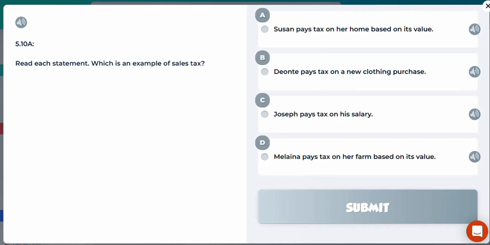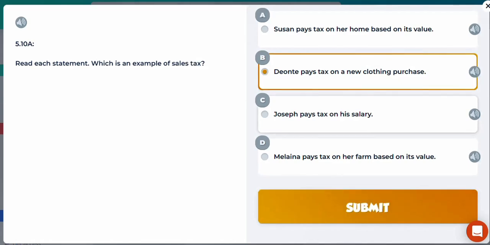The next question says, read each statement, which is an example of sales tax. Well, if you're looking specifically at sales tax, it will apply when consumers purchase products from different businesses. So if I look at all of these different options, the first one says, Susan pays tax on her home based on its value. That would be property tax because it's based on a home. B says, Deontay pays tax on a new clothing purchase. Well, if she's buying clothing, obviously that clothing is going to have a certain amount of tax which would be applicable in that scenario. So that would be sales tax.